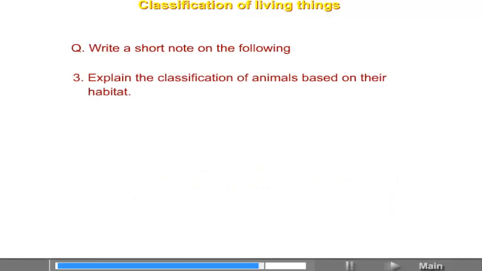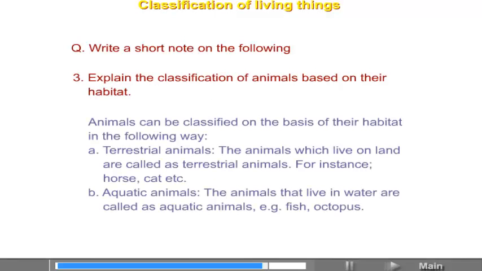Explain the classification of animals based on their habitat. Animals can be classified on the basis of their habitat in the following way. Terrestrial animals. The animals which live on land are called terrestrial animals. For instance, horse, cat, etc. Aquatic animals.